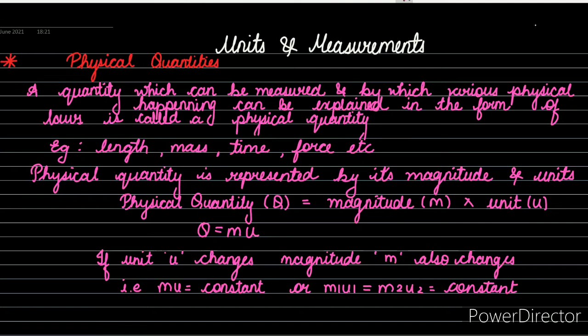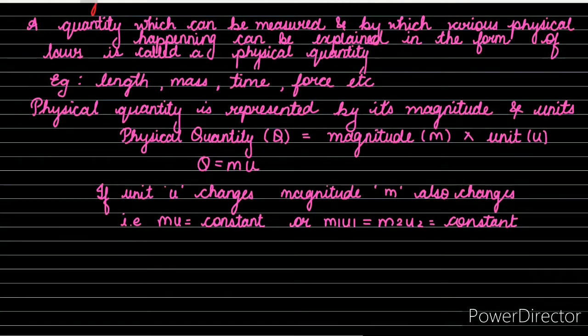That is, m u will remain constant throughout the solutions. If it remains constant, we can conclude that m1 u1 equals m2 u2 will remain constant. Let it be any solution, it will remain constant throughout.